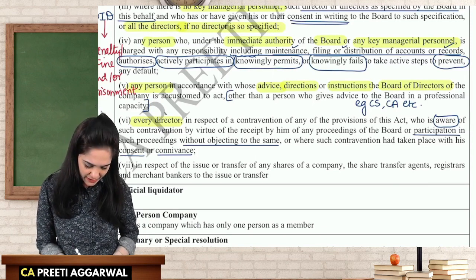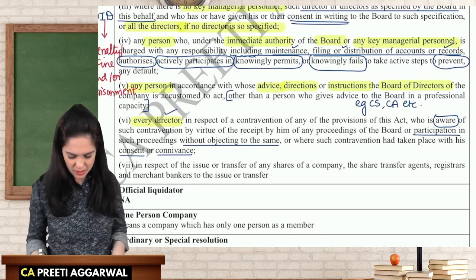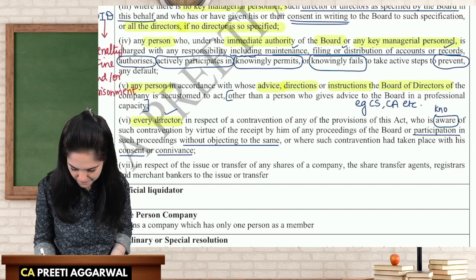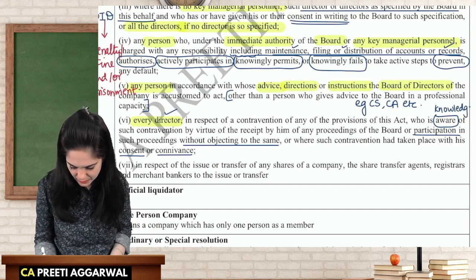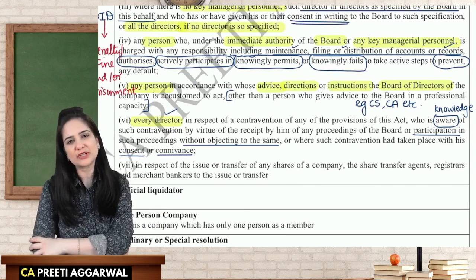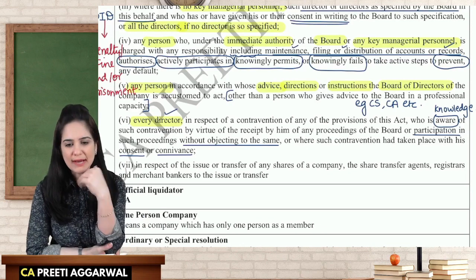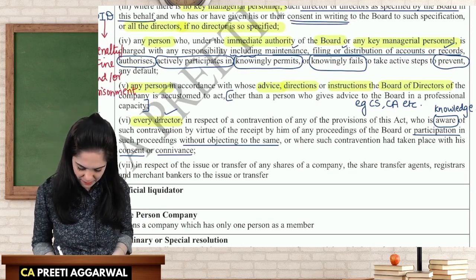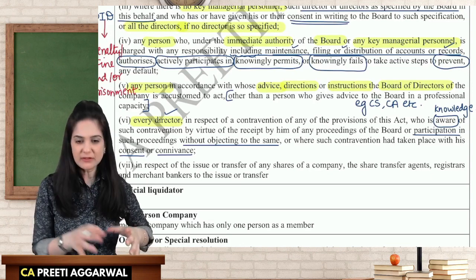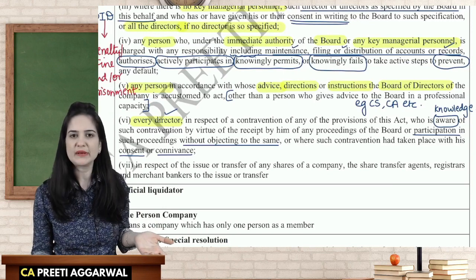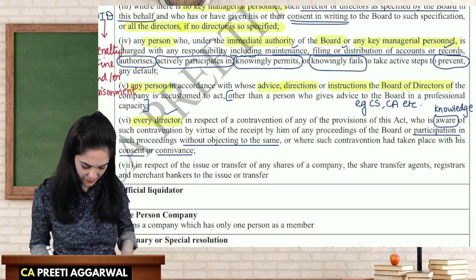So every director in respect of the contravention who is aware is the keyword. He has knowledge of the contravention. How come he has knowledge of the contravention? How did he come to know? Because he himself was a party to that. See, he was a party to the proceedings. He, without any objection, gave his consent. Then that person will be held liable as an officer in default.